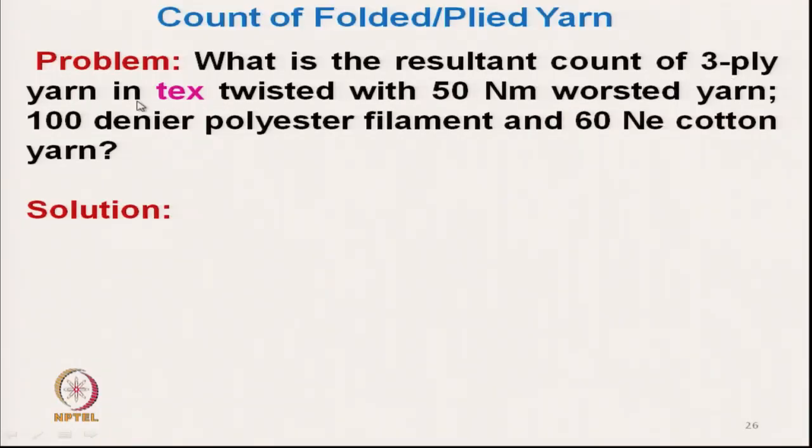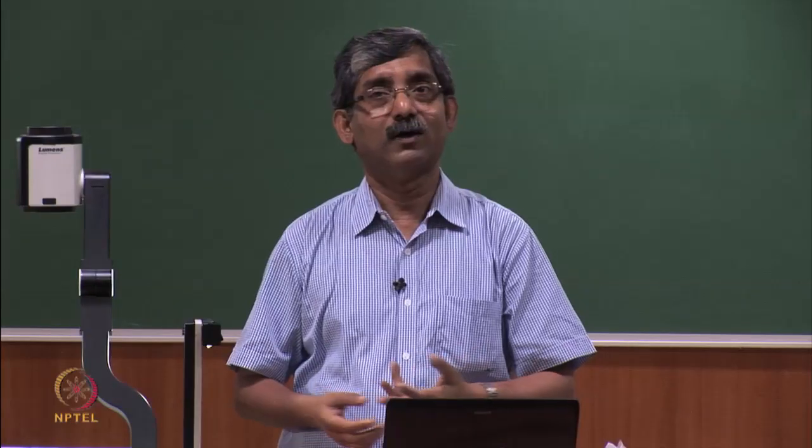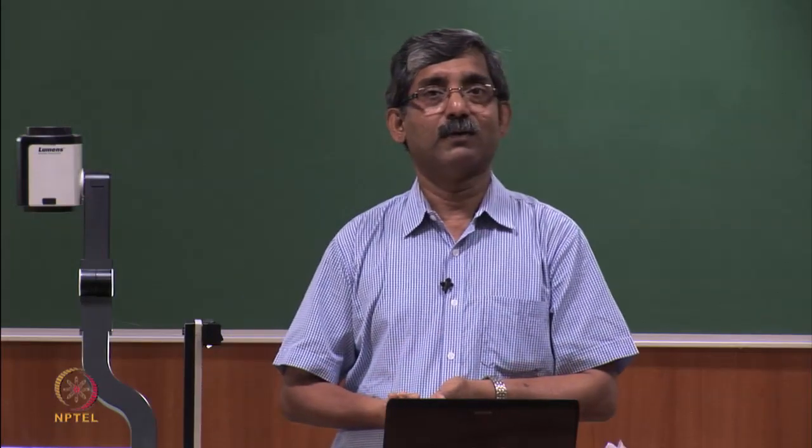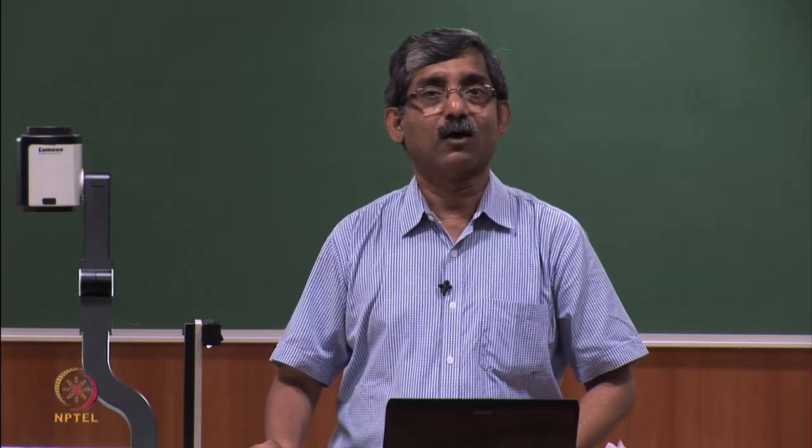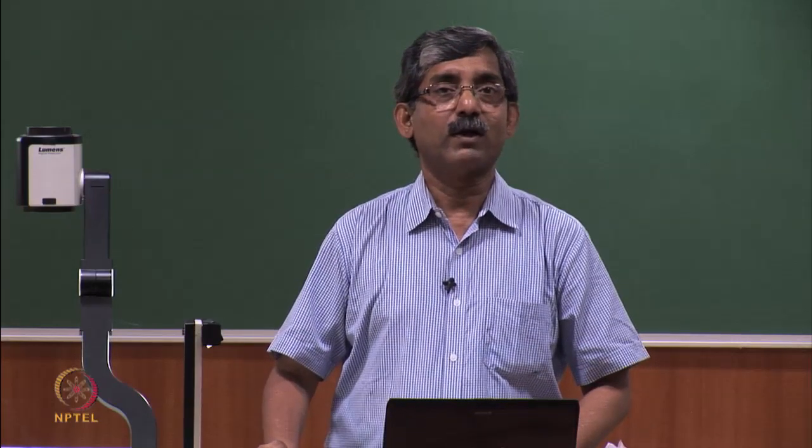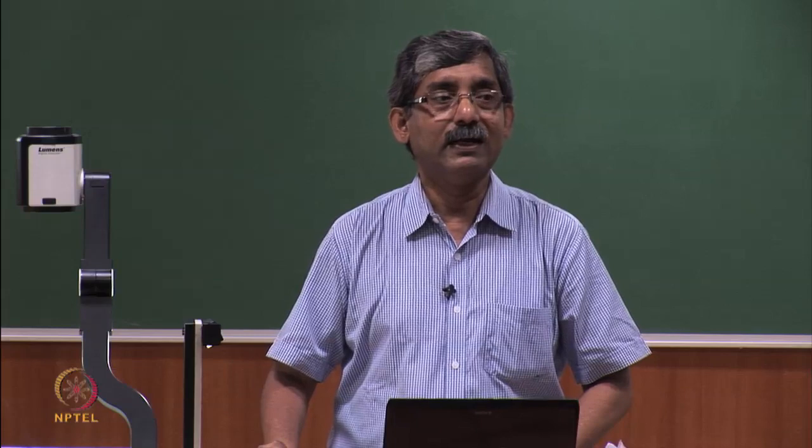So, what is the resultant count in tex of a 3 ply yarn twisted from the following? One component is worsted yarn of 50 Nm, the next component is 100 denier polyester filament, and then 60 Ne cotton yarn. So that is the combination of polyester, cotton and wool. Now we would like to know the resultant count in tex.